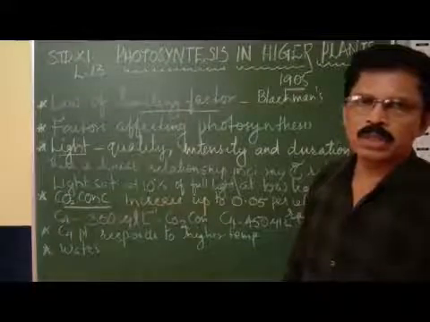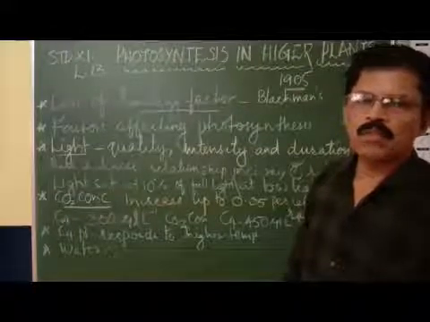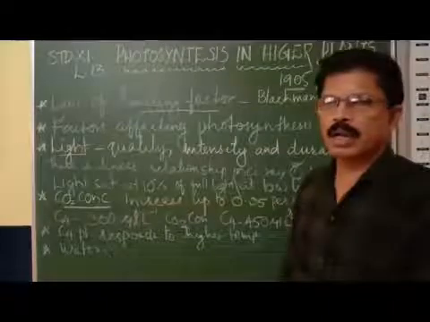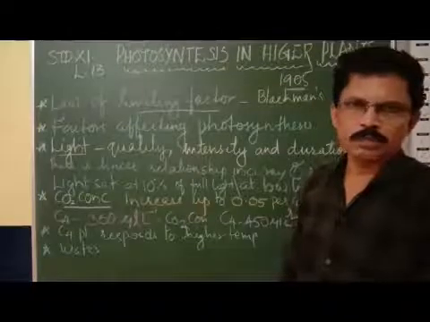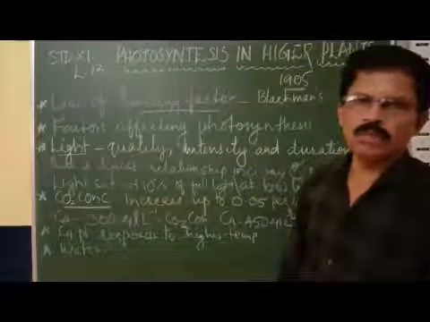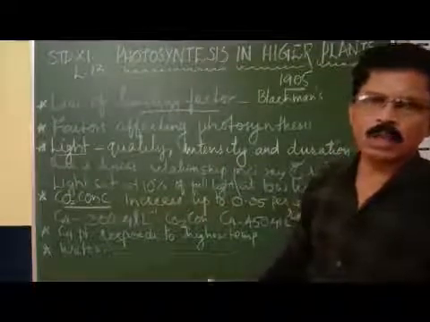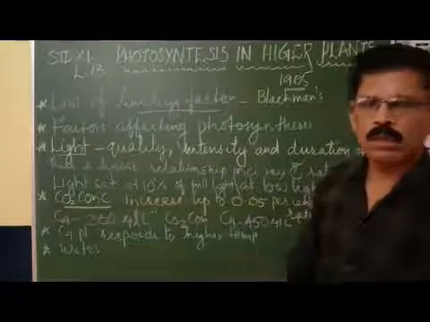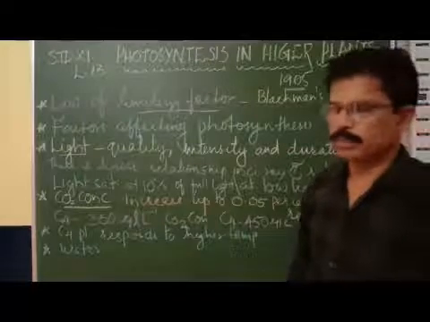You know, the chlorophyll molecules present in the grana or thylakoid trap the solar energy and convert it into chemical energy, that is glucose or sugar.